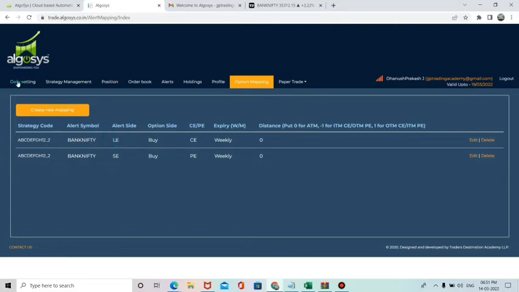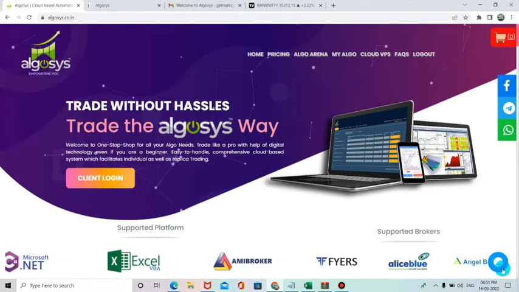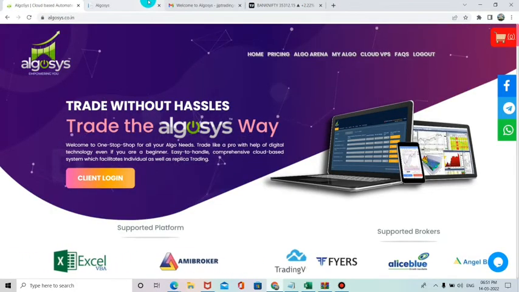The only thing you need to do is connect the Algosys platform with your Demat, Fyers, Alice Blue, or otherwise Angel Broking. Then only can you do automation with the Algosys platform.